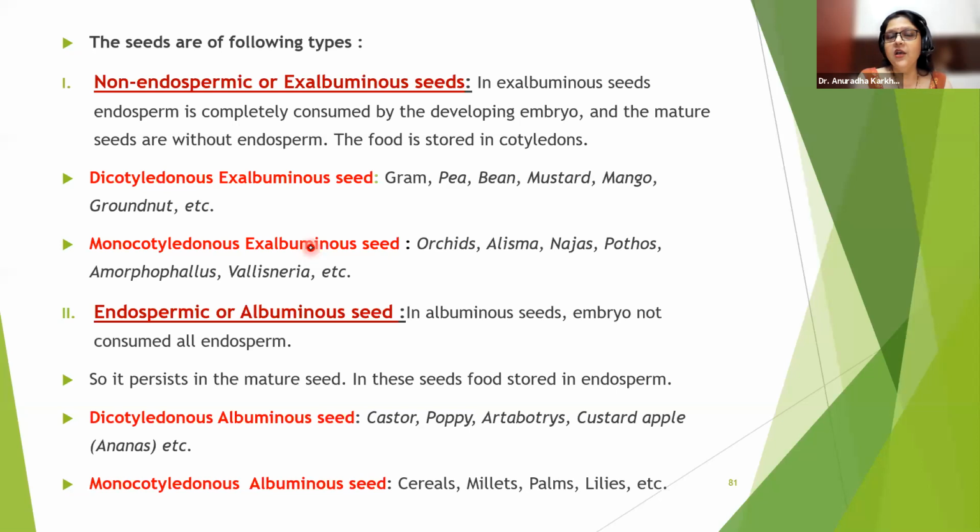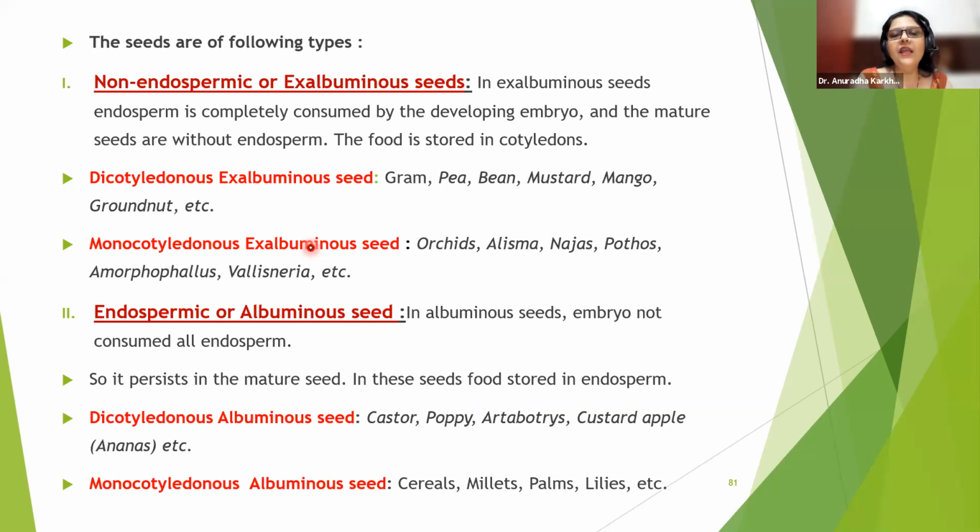So how is it? It's so tasty, na? But it's so juicy. Why is it juicy? Why is it so sweet? Why is it so tasty? Because the endosperm was made for the embryo to eat, but the embryo is not in the capacity to eat it. So we eat that endosperm.